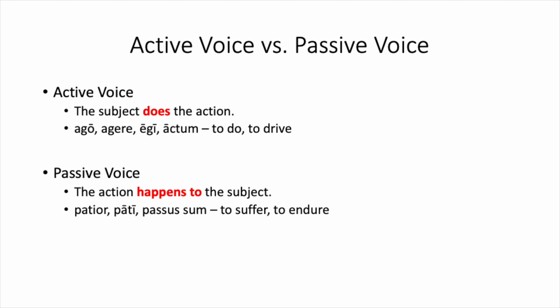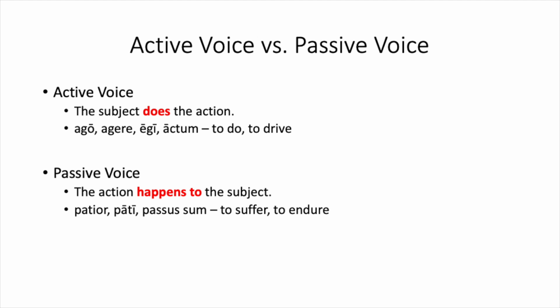Now, we can use derivatives to help us understand these things. So the active voice, that word active comes from the Latin verb ago, agere, egi, actum, a verb you already know that means to do or to drive. So the subject is doing or driving the action of the verb. And passive comes from a verb you do not know yet that means to suffer or to endure. So the action is endured or suffered by the subject. It happens to that subject.